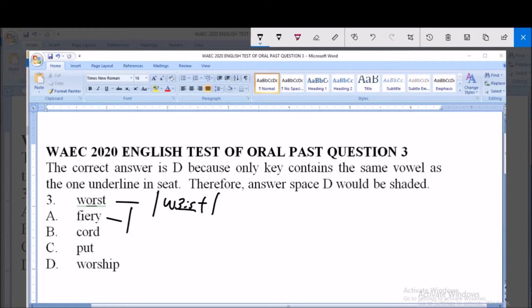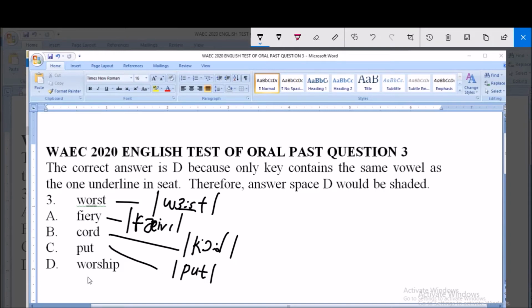Option A is pronounced as fari. R sound. Fari. The option B is pronounced as curd. Or sound. Option C is pronounced as put. That is short U sound.